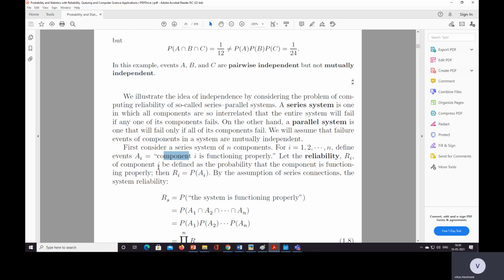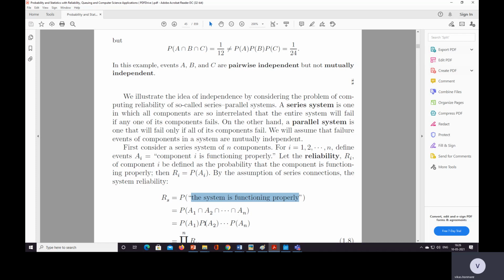So Ri is equal to probability of Ai. By the assumption of series connection, the system reliability Rs is equal to P, the system is functioning properly, which is equal to A1 intersection A2 intersection up to An.